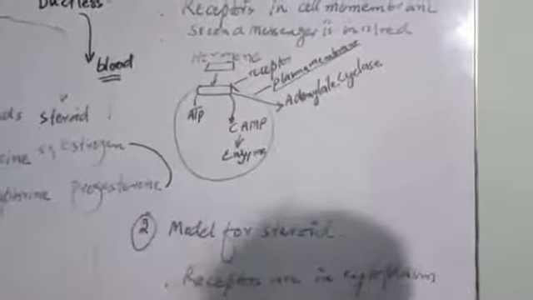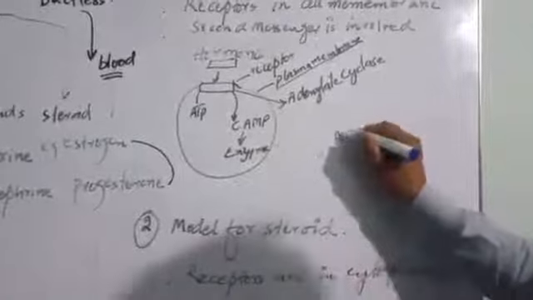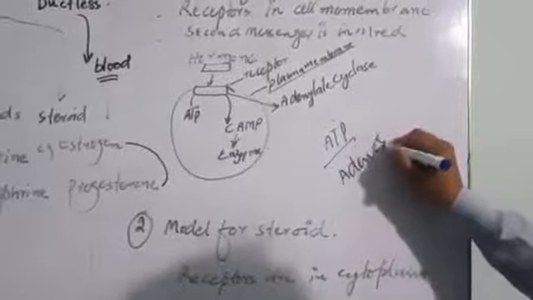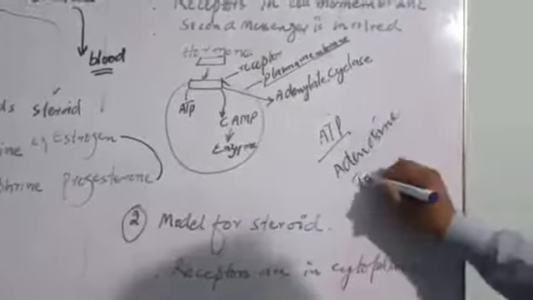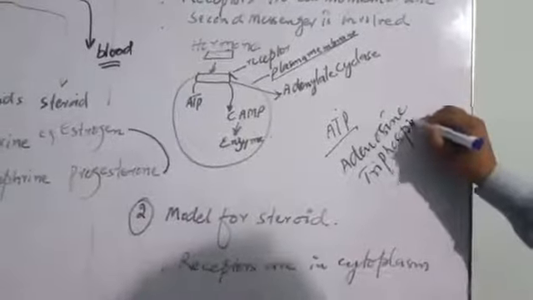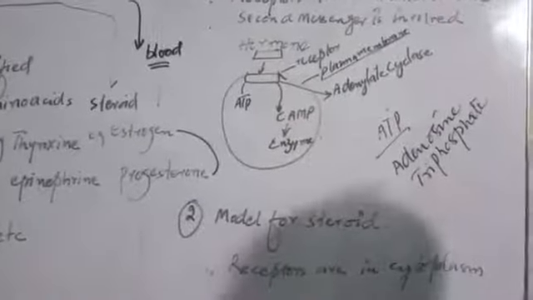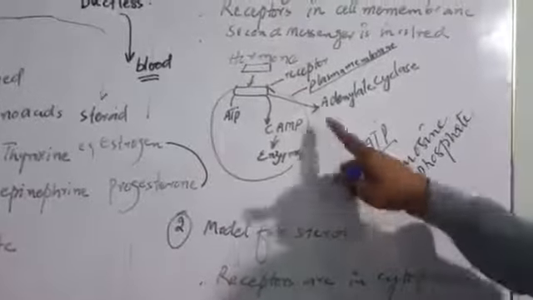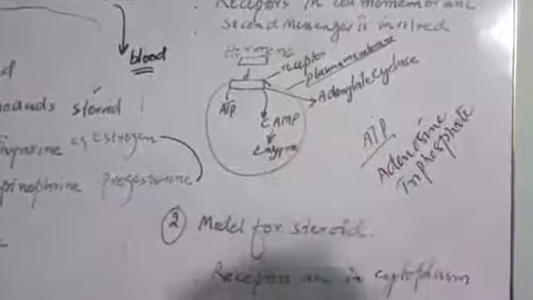ATP, adenosine triphosphate, is a nucleotide triphosphate, an energy-rich compound. When ATP converts into cAMP, C means cyclic and AMP means adenosine monophosphate, and this is the second messenger.